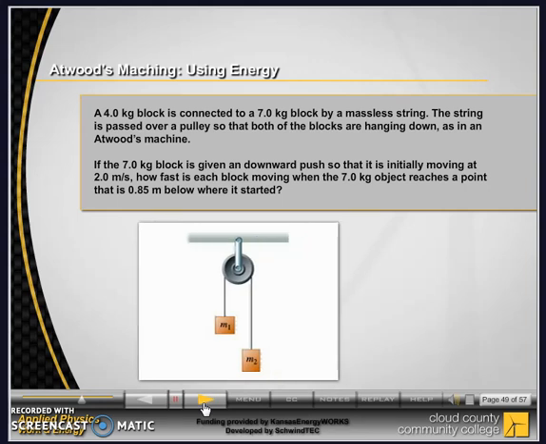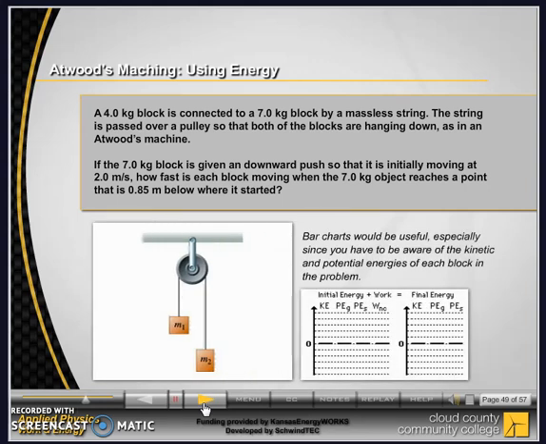Bar charts would be useful, especially since you have to be aware of the kinetic and potential energies of each block in the problem. You have a series of examples similar to this one in your textbook, and you can also look this problem or a similar one up on the internet too.